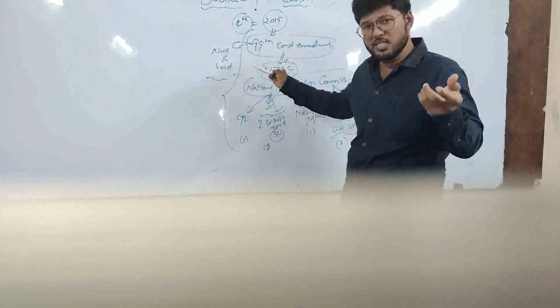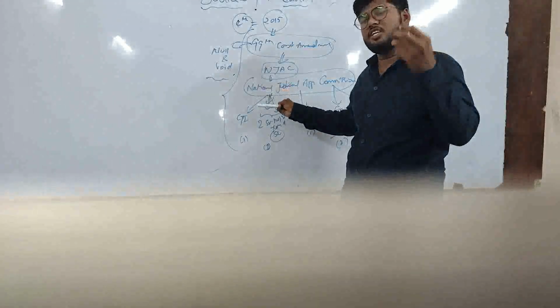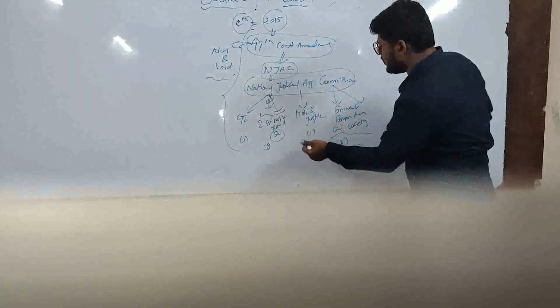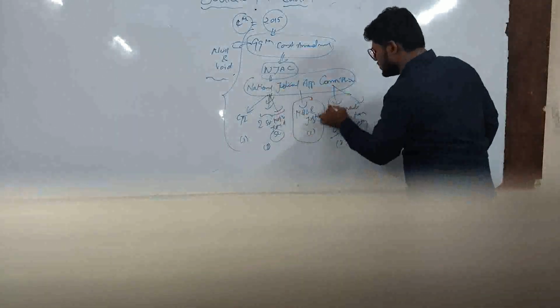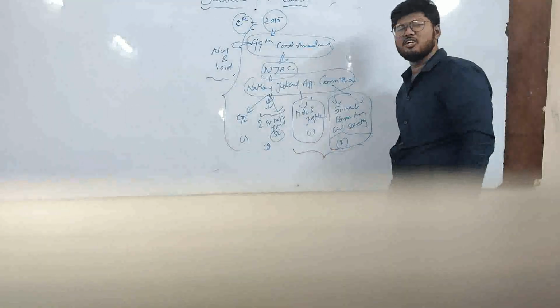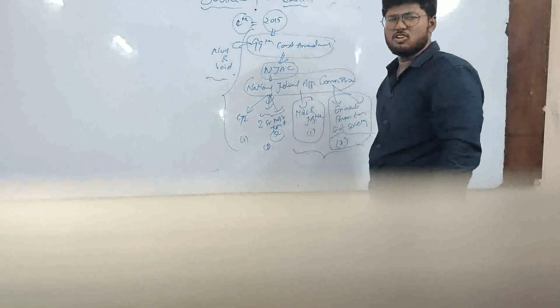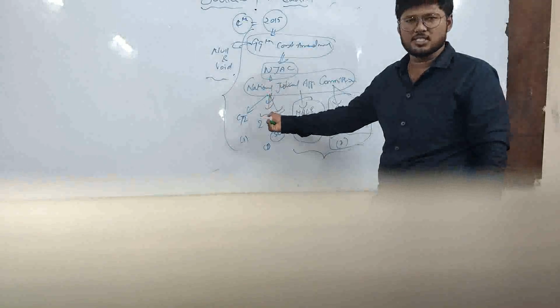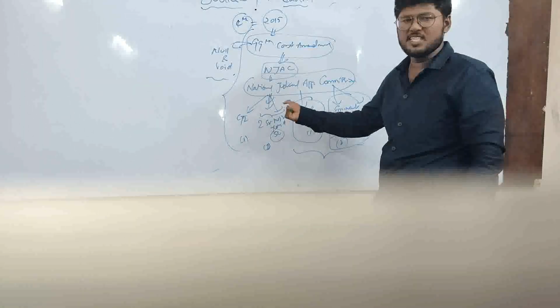So if you are trying to reduce judicial independence by involving the executive as well as outsiders in the appointment of the judiciary, it is a violation of the basic structure of the constitution. Clear? This is the key element.